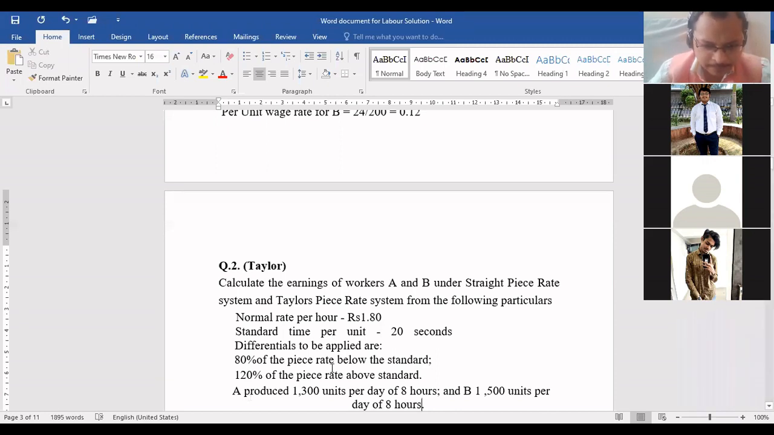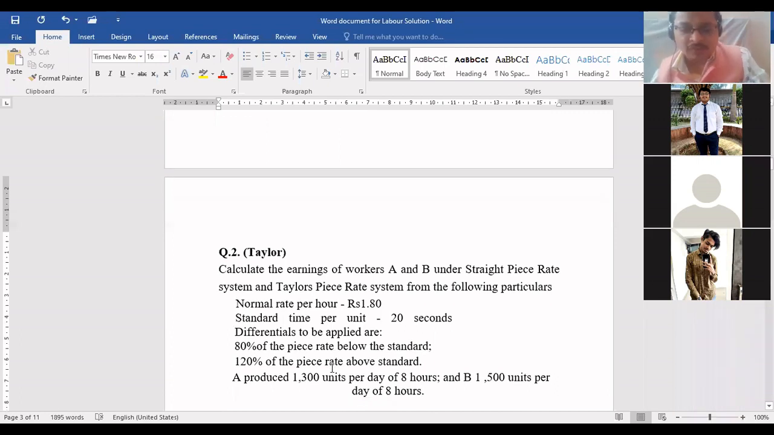Normal rate per hour rupees 1.80. Standard time per unit 20 seconds. Differentials to be applied are 80% of piece rate below the standard, 120% of the piece rate above standard. A produced 1300 units per day of 8 hours and B 1500 units per day of 8 hours. Okay, beta, is this part clear?